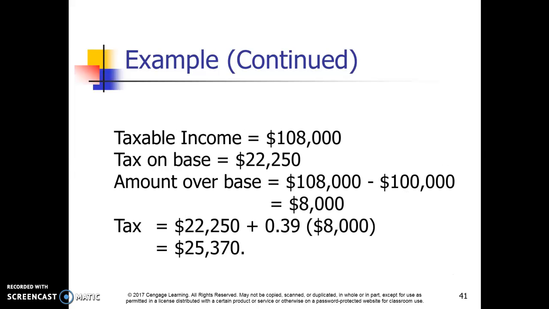So we simply take the 108,000. We're going to take the tax on the base, right? Or the first 100,000. That's going to give us 22,250. And then we're going to jump up to that 39% rate on what's left over. So their total tax liability is 25,370. So that should make sense.